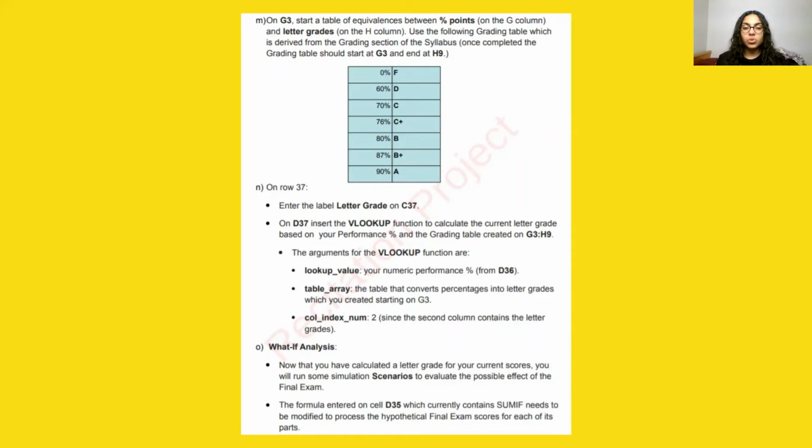Moving on, you have to do the what-if analysis. Now that you have calculated a letter grade for your current scores, you will run some simulation scenarios to evaluate the possible effect of the final exam. The formula entered on cell D35, which currently contains SUMIF, needs to be modified to process the hypothetical final exam scores for each of its parts.